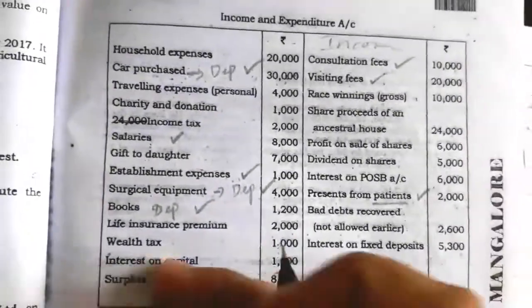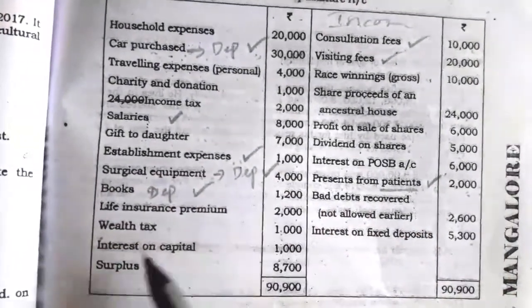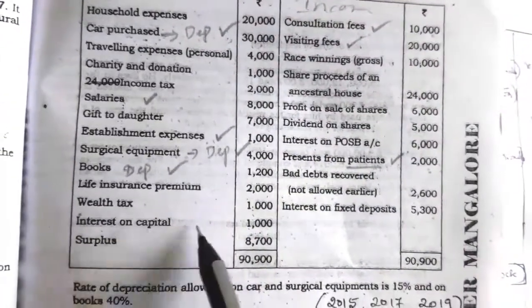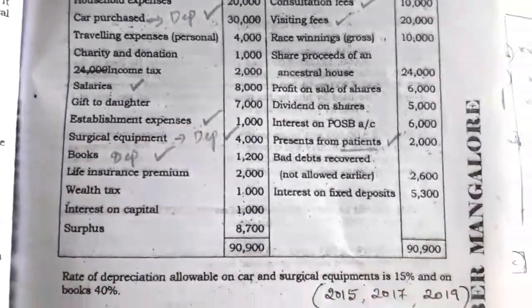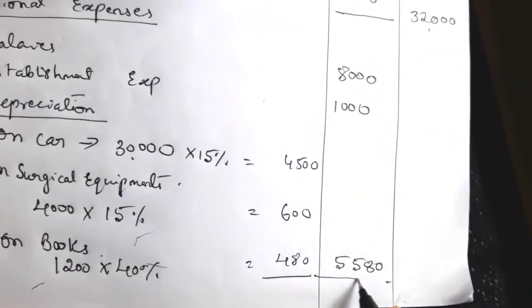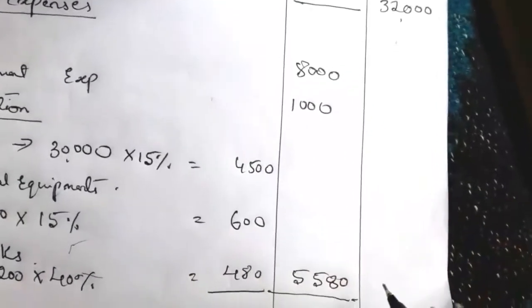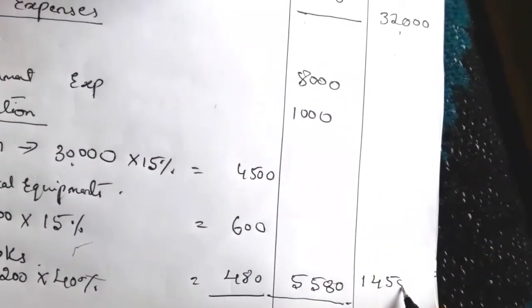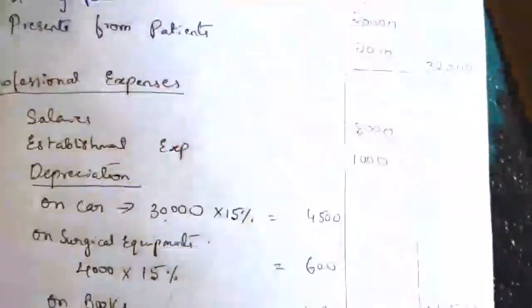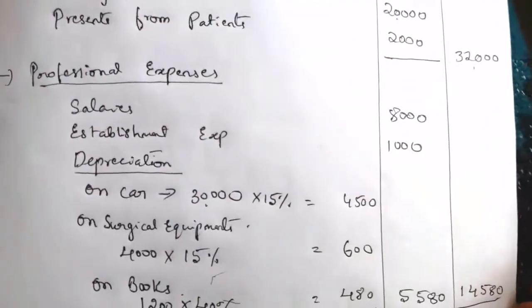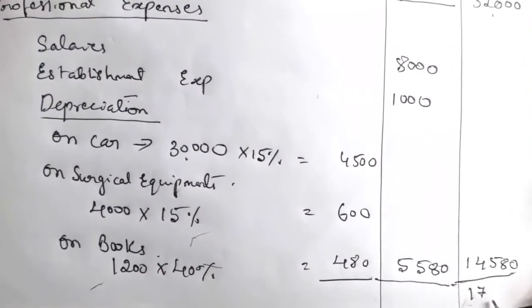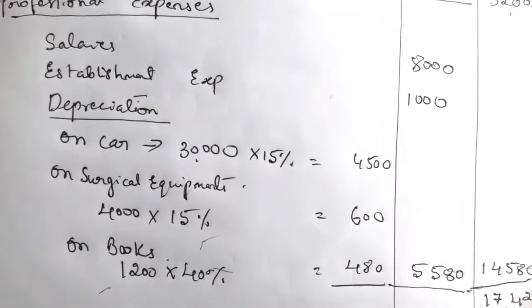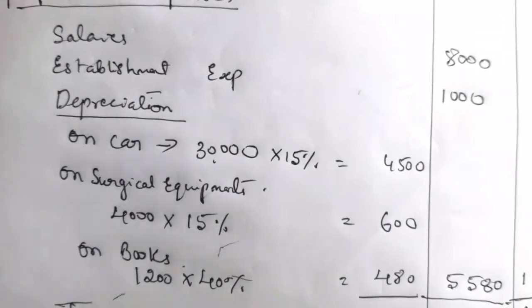And next, see whether any other professional expenses are left out. Everything is done. Life insurance premium is relating to personal, wealth tax is personal, interest on capital is personal. So there is no other additional information to consider. So total professional expenditure is equal to 14,580. Next we have to take the difference: professional receipts minus professional expenses is equal to 17,420. 17,420 is the taxable income from profession.